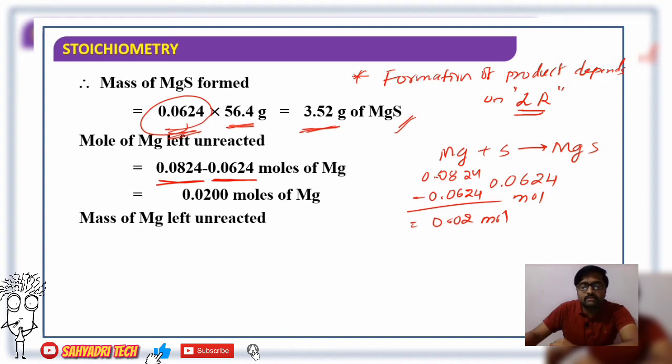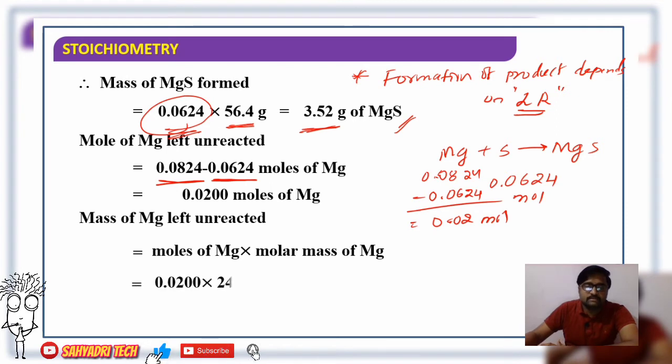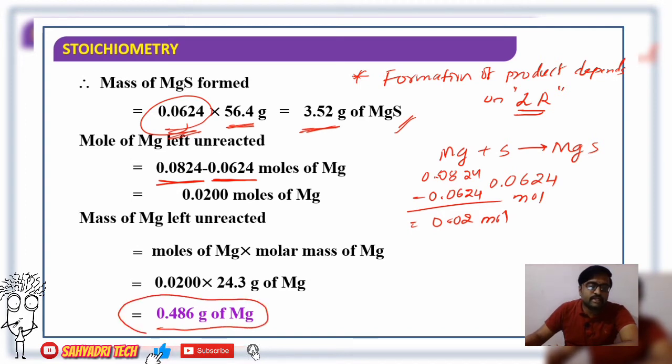Then the number of moles can be converted into mass. We know how: number of moles into atomic mass. Number of moles of magnesium into the atomic mass of magnesium. So 0.02 into 24.3, that is how much magnesium left unreacted? 0.486 gram of magnesium left unreacted. So that was the first numerical. You got it? Well, we move on to the next one.